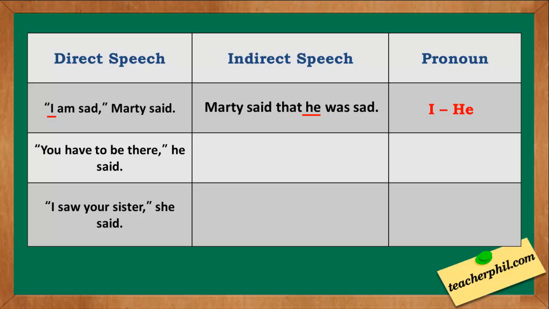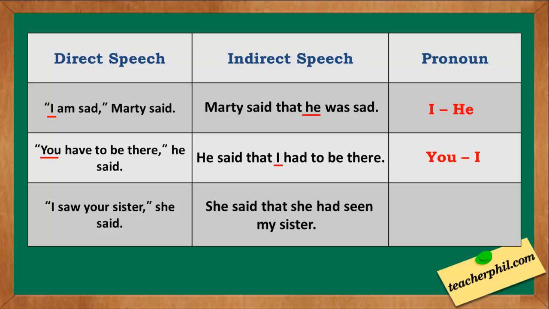Another one: "You have to be there," he said. "He said that I had to be there." The pronoun you was changed into I. The last one: "I saw your sister," she said. The indirect speech is "she said that she had seen my sister." The pronoun I was changed into she, and the pronoun your was changed into my.